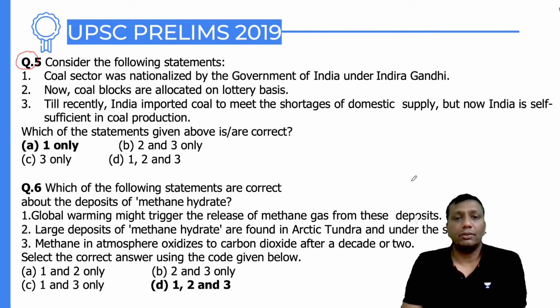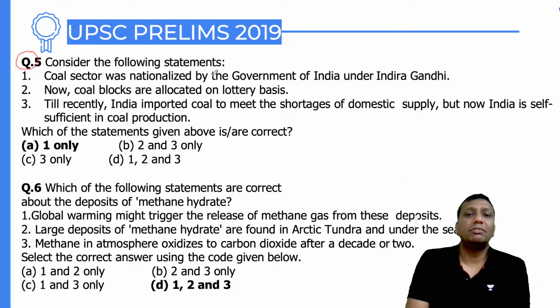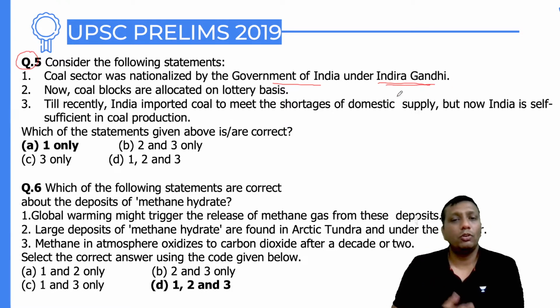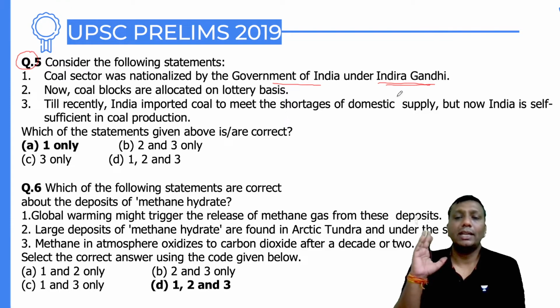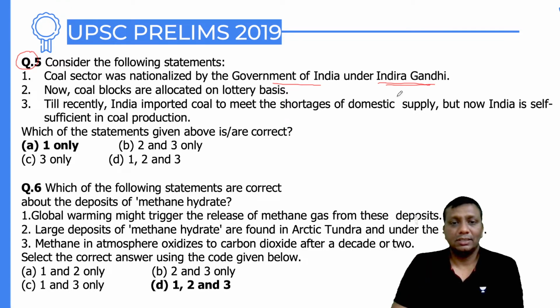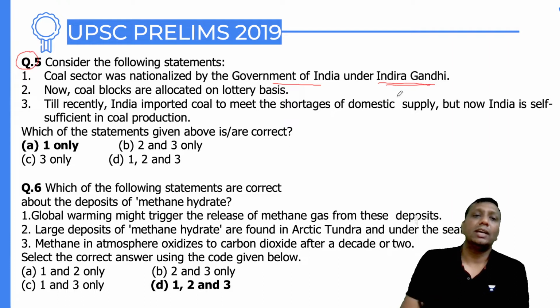Fourth question: the coal sector was nationalized by the government of India under Indira Gandhi. Now, if you say the Indira Gandhi period is current affairs, then you're really fooling yourself, guys. Indira Gandhi's government period was the 1970s, 1980s. How can you say it is current affairs? Now see, guys, the coal sector was nationalized by the government of India under Indira Gandhi.